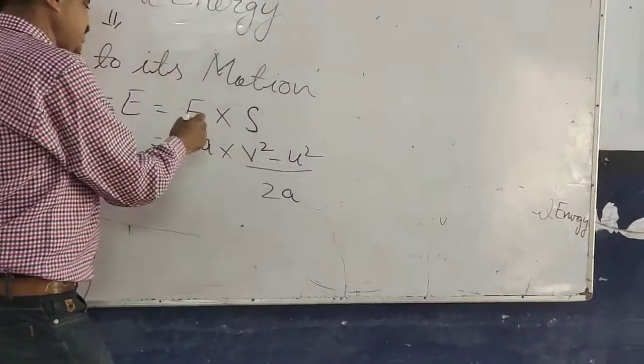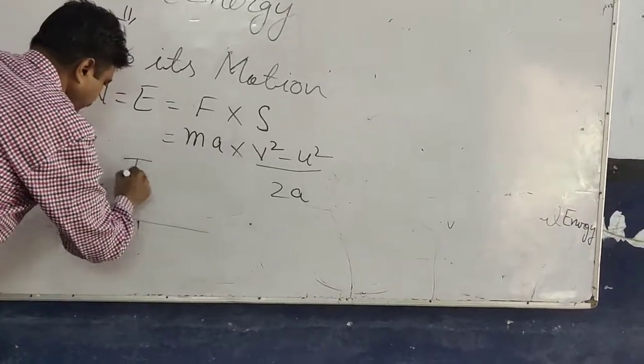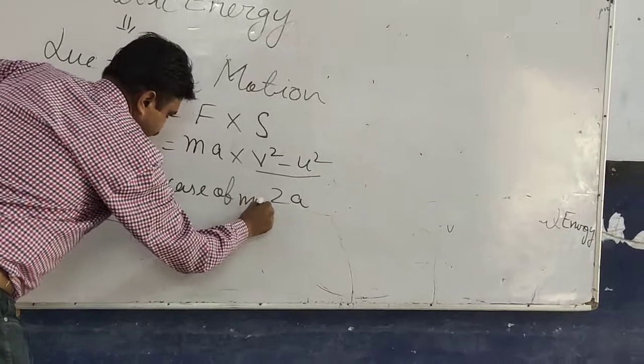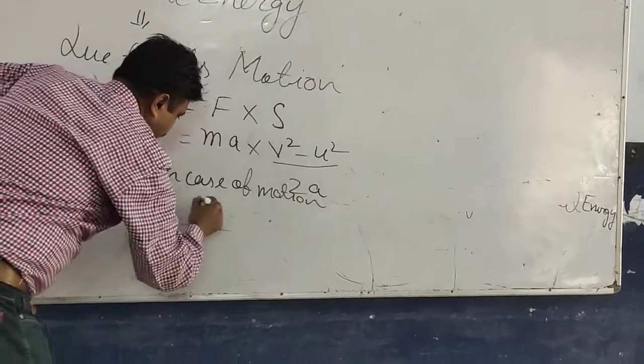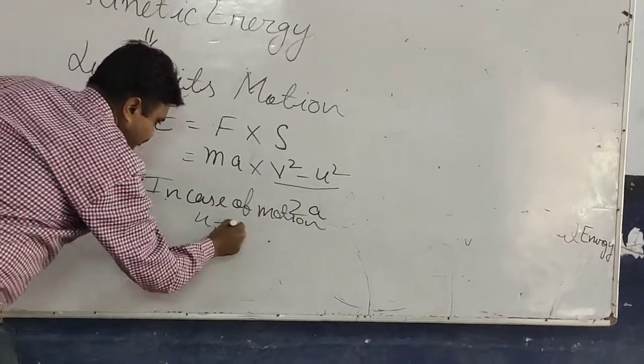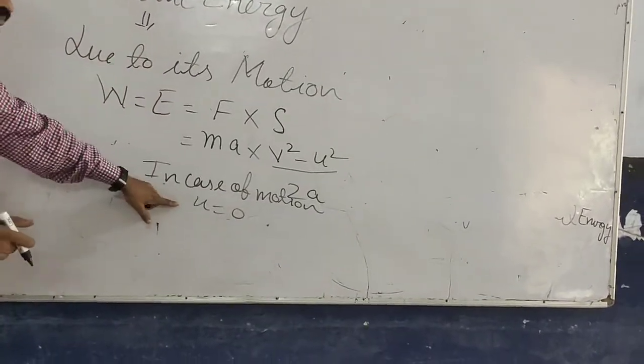Now in the case of motion, this u, the initial velocity, becomes 0 here.